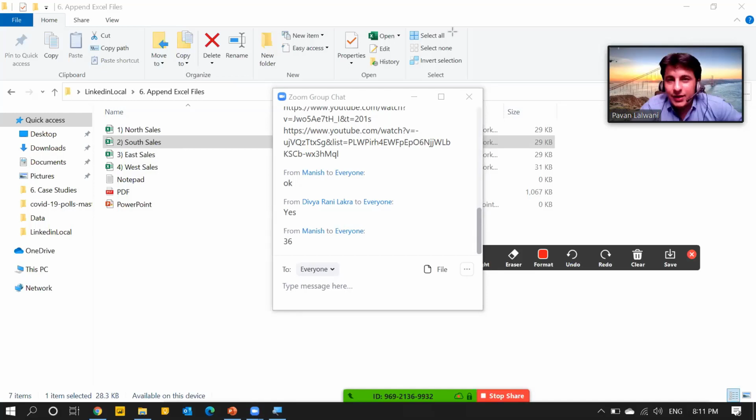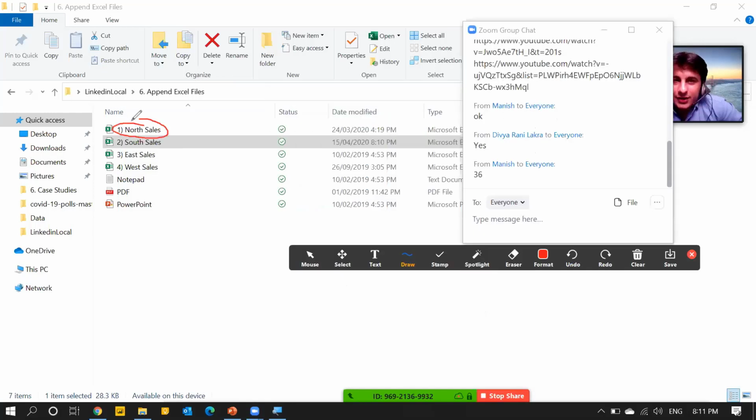So yeah, this file is having 3 tables and 3 sheets. So total how many? 6. Here also I should get 6, 6, and then 6. So 4 into 4 files are there, 4 Excel files. 6 into 4, I should get 24. What is this 24? There are 12 tables and there would be 12 Excel sheets. So total 24. Okay, total 24. No problem. Now let's try to get the answer here.